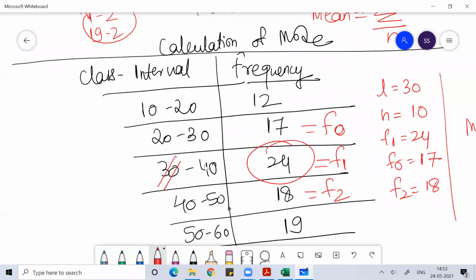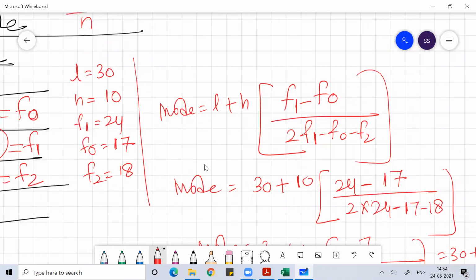By looking at this, the largest frequency here is 24. So with that, you can easily understand that your mode lies between 30 to 40. Once you know that your mode lies between 30 to 40, how do we find the exact value between 30 and 40?